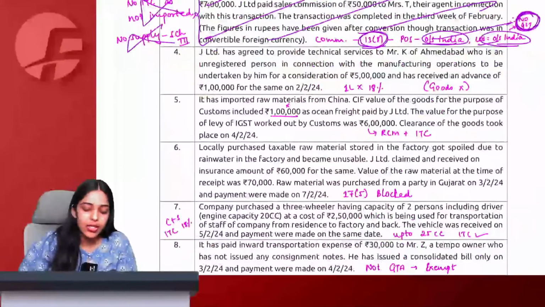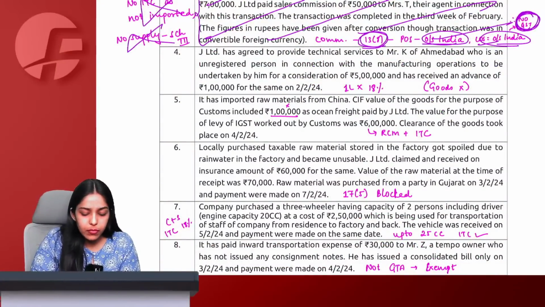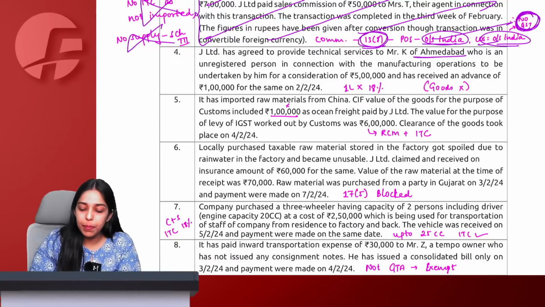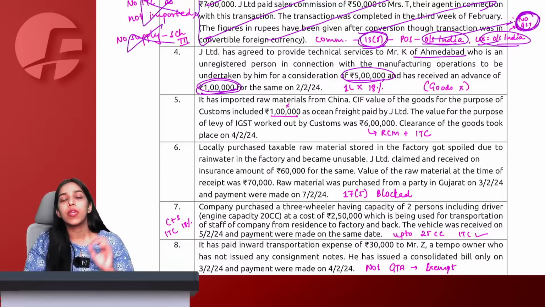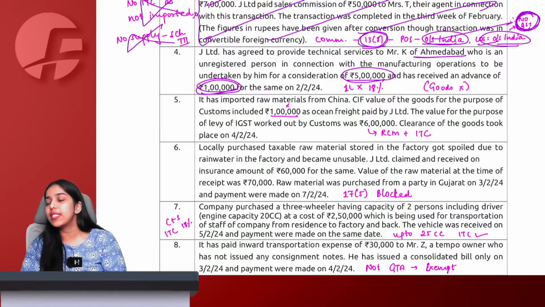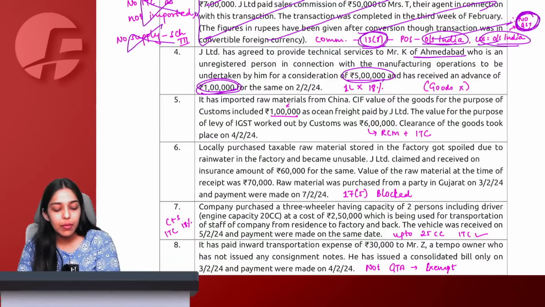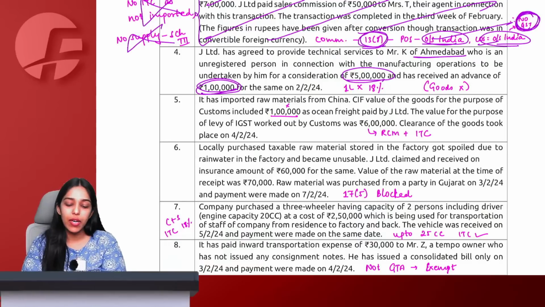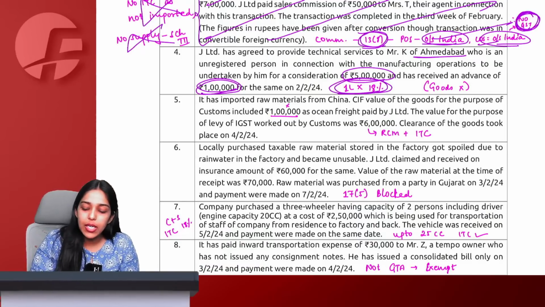Then we move on to next, saying that J Limited agreed to provide technical consultancies, technical services to Mr. K of Ahmedabad, who is an unregistered person in connection to manufacturing operations. Total consideration agreed is 5 lakh, but we have received advance of 1 lakh. Now tell me, for services, advances are taxable. So in the current month, in the February month, we received 1 lakh advance, which means 1 lakh into 18% taxable.